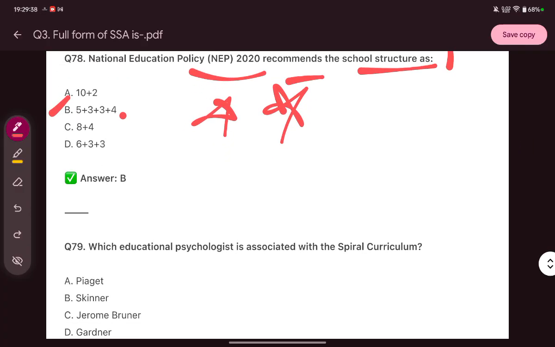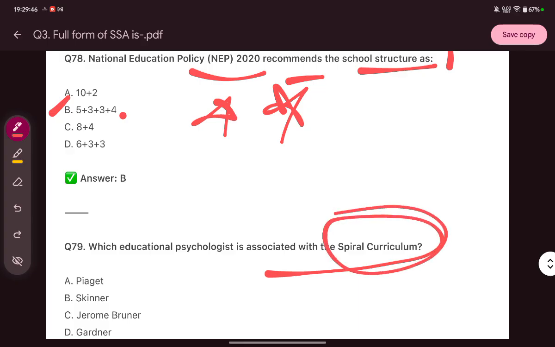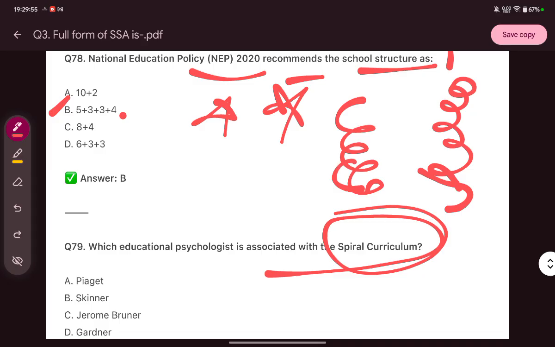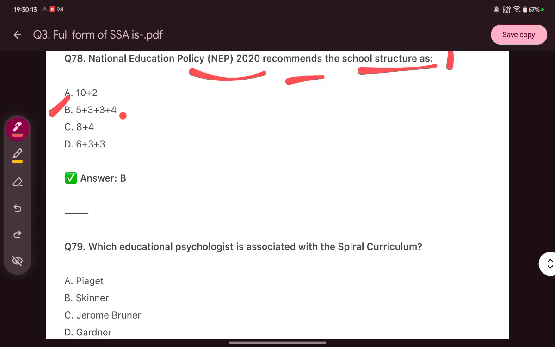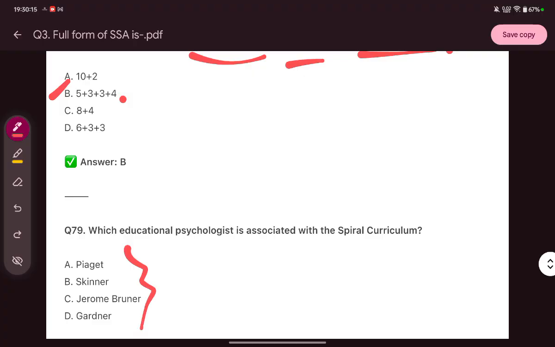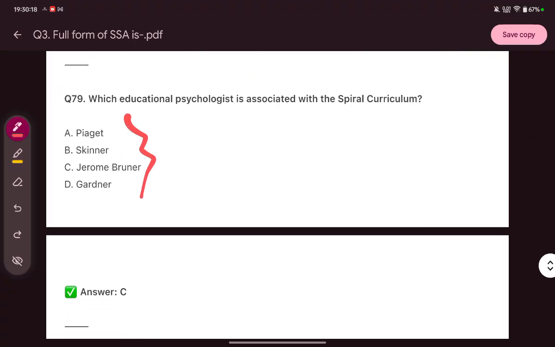Then next question, which educational psychologist is associated with the spiral curriculum? You can imagine that spiral curriculum means a curriculum which is interrelated to one subject or to the class, that whatever we have learned in class 6 is also related to class 7, then 8, then 9. These are not completely independent, they are related to each other. So this is called a spiral curriculum. I hope you understand. So who gave this concept? This concept is given by